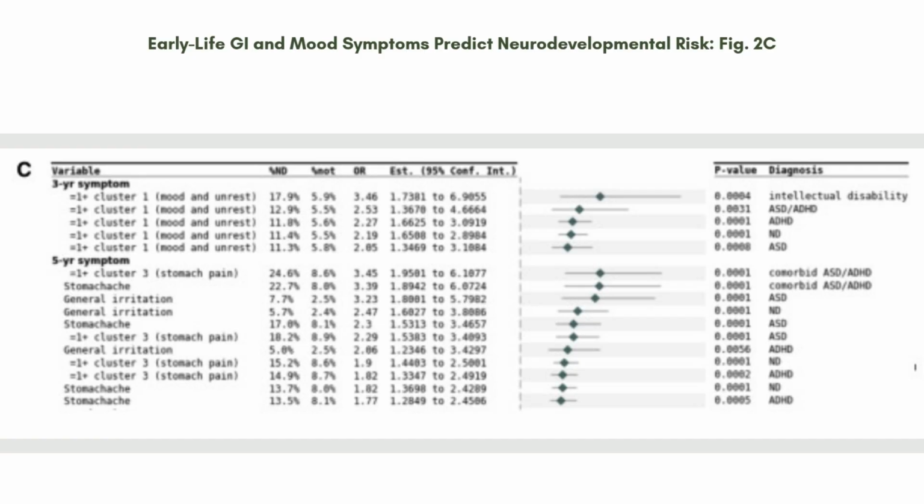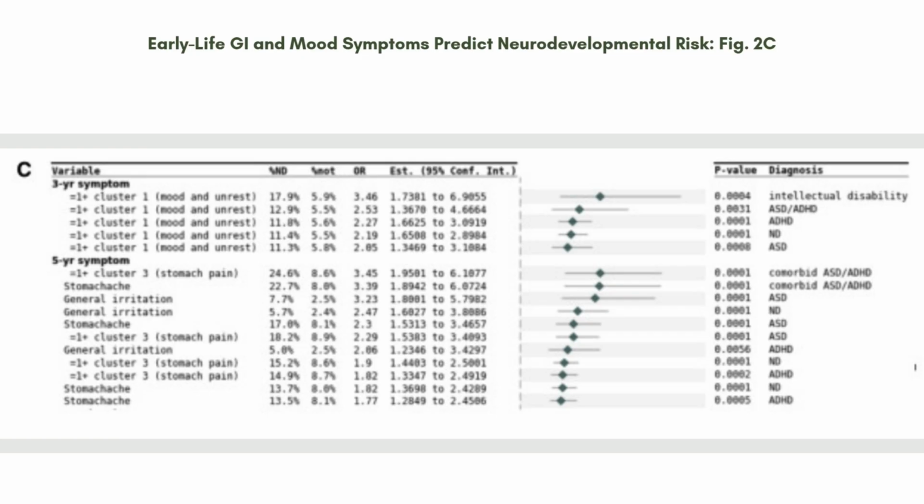All right, so on this slide, we're shifting focus from microbial composition to real-world symptoms that infants and toddlers were experiencing, and how those symptoms turn out to be predictors of later diagnosis. I want to focus on panel C from figure 2. We see the odds ratio, and I feel like this is where the findings really gain weight. I want to just highlight this panel.